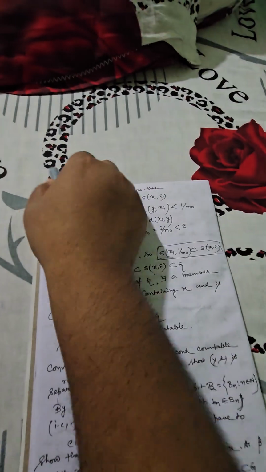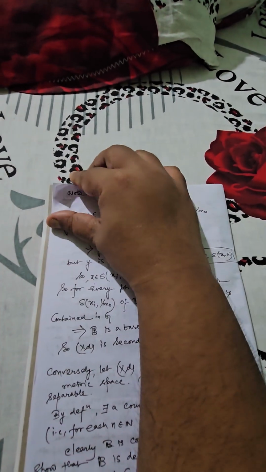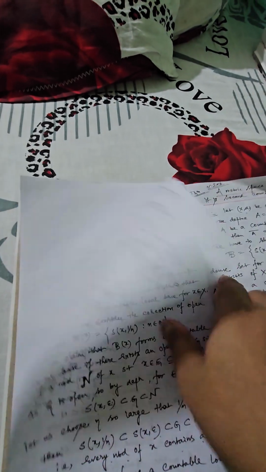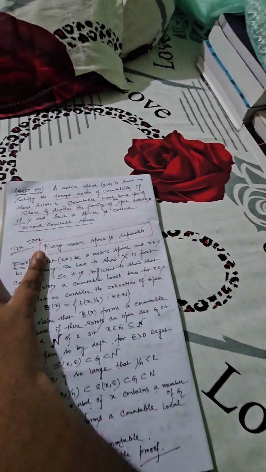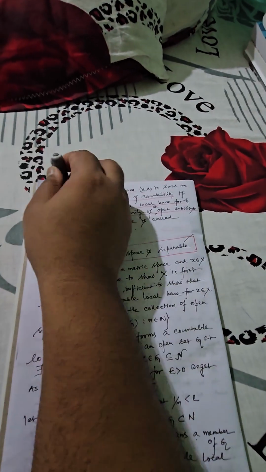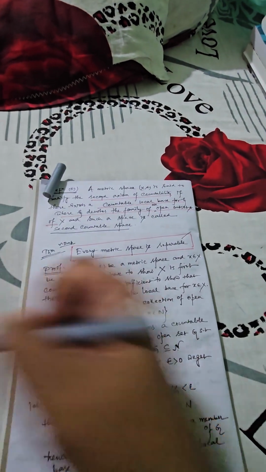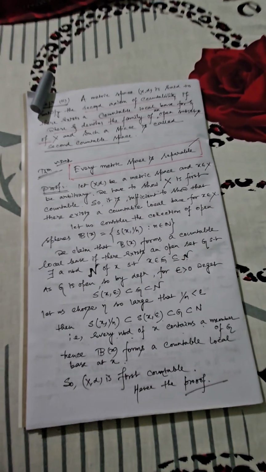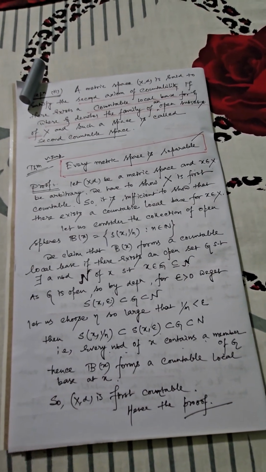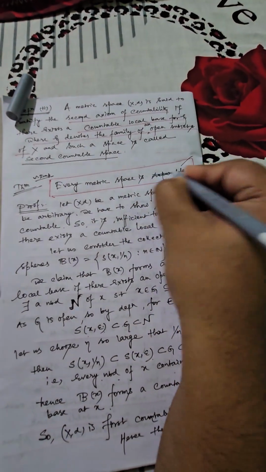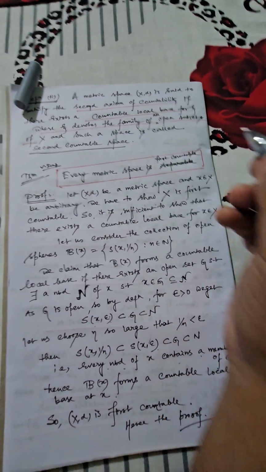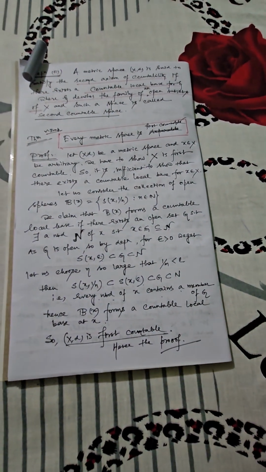Now again I will return to the first theorem, whatever we have proved earlier. Actually here I have written every metric space is separable. You need not show this one. If you want to prove this one, you have to write many more things, but from your examination point of view, you have to show every metric space is first countable. So I am excluding this term and simply writing every metric space is first countable. That's why I have proved this one, (X, d) is first countable.